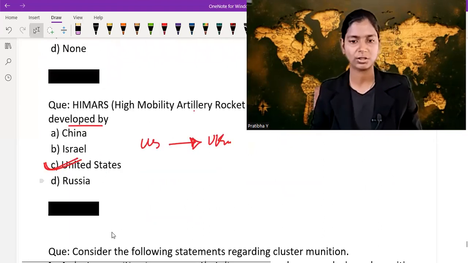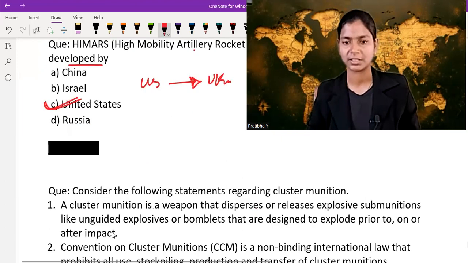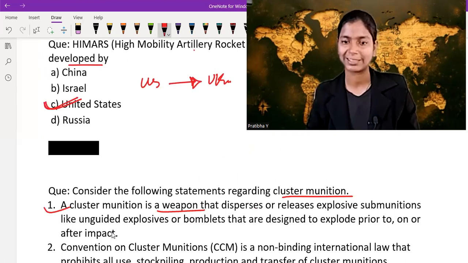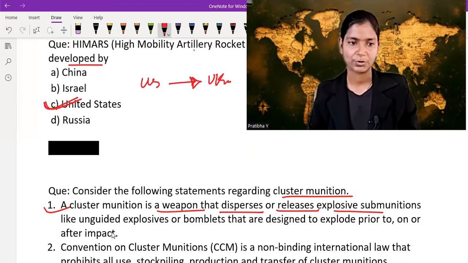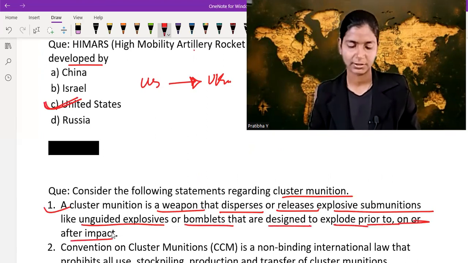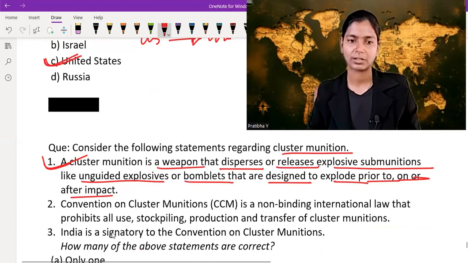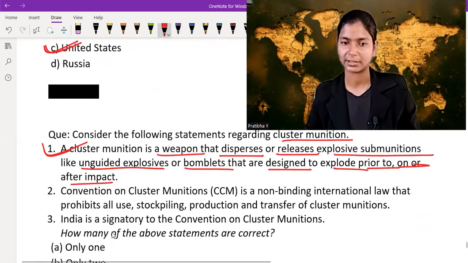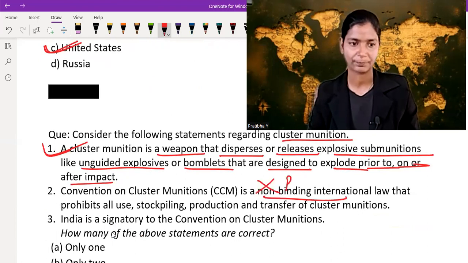Now let's move on to the next question related to cluster munition. First one: a cluster munition is a weapon that disperses or releases explosive submunitions like unguided explosive bomblets that are designed to explode prior to, on, or after impact. Yes, absolutely correct. The Convention on Cluster Munitions is non-binding? It is binding. This one is wrong. India is a signatory?